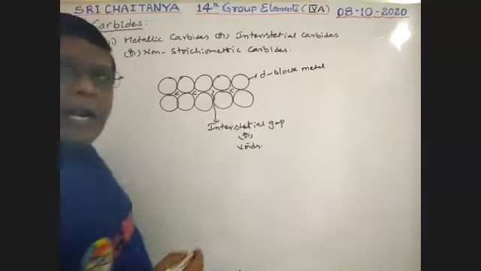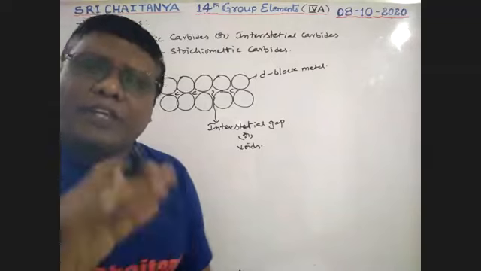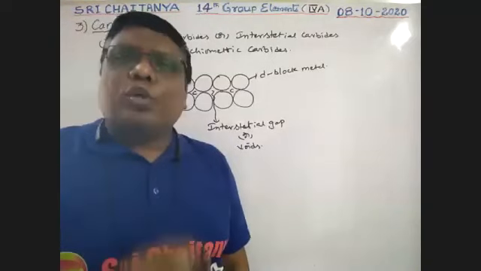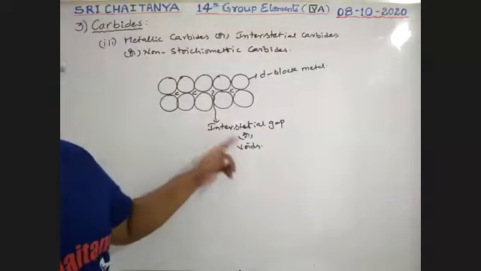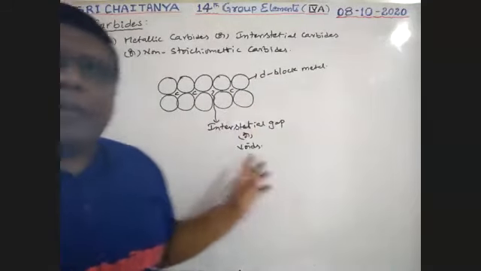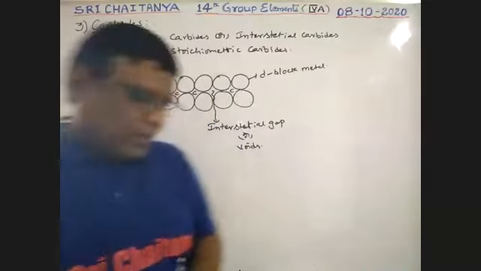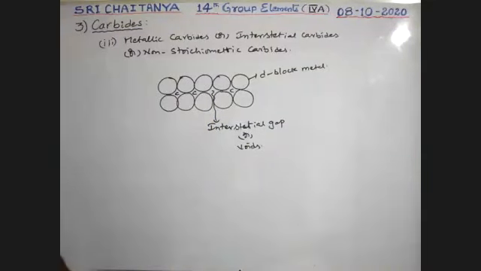D block metal atom. When they are arranged side by side in solid form, there are gaps between those atoms. Those gaps are called interstitial gaps or voids. Those voids are filled with carbon atoms. That type of compound is called interstitial carbides, and this is very important.